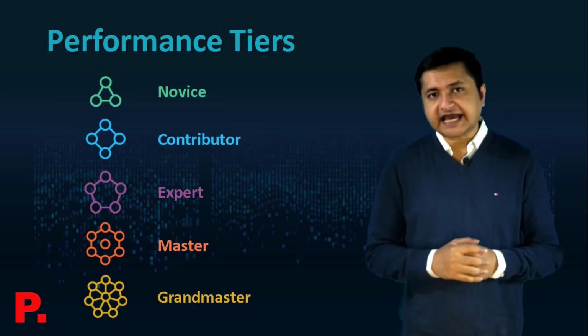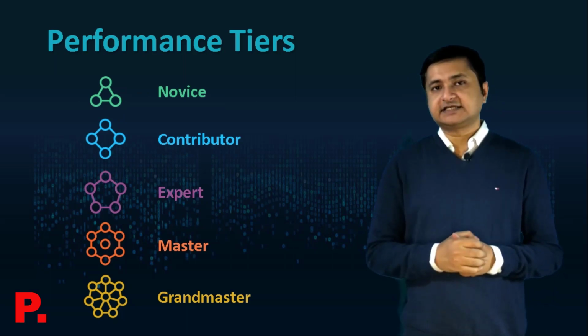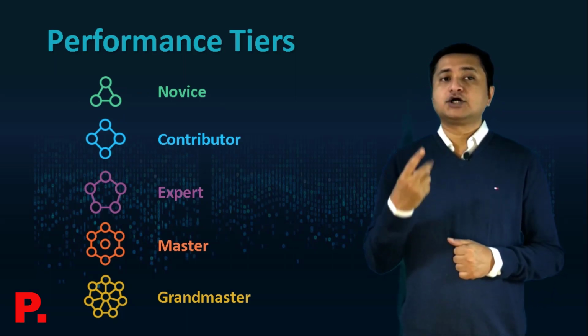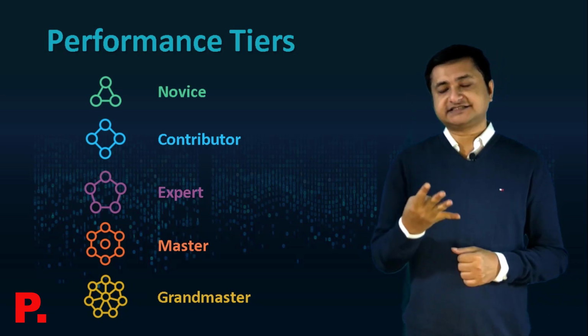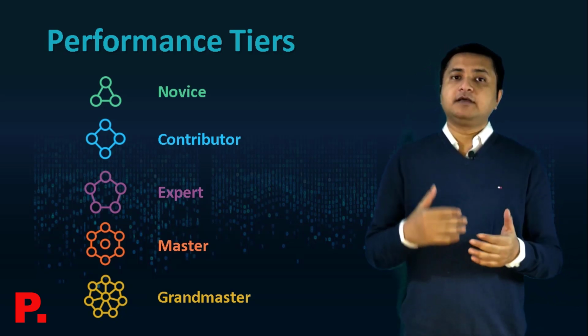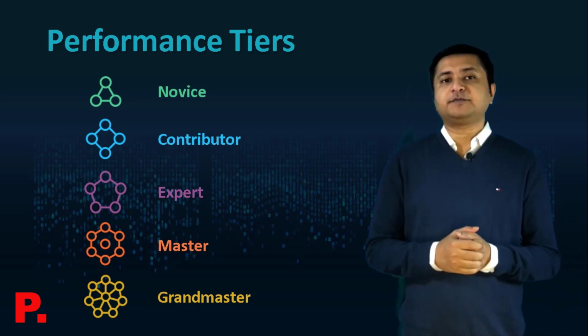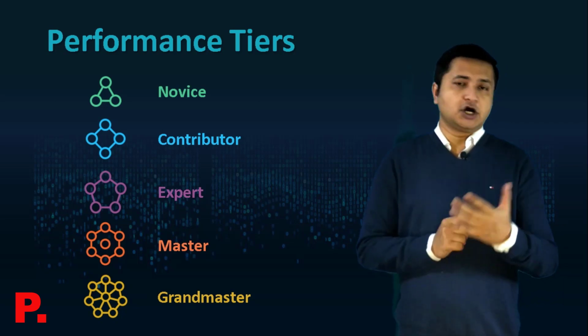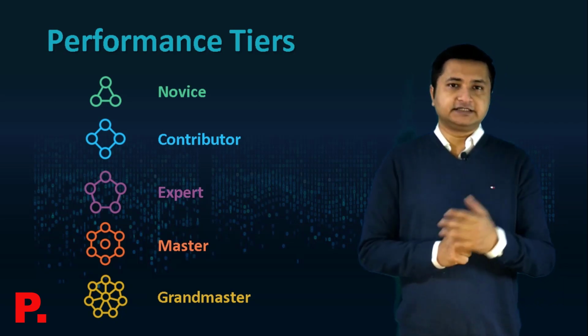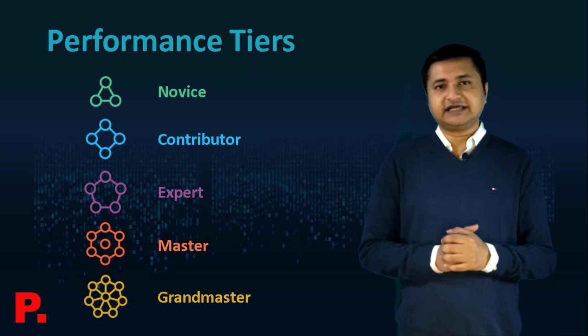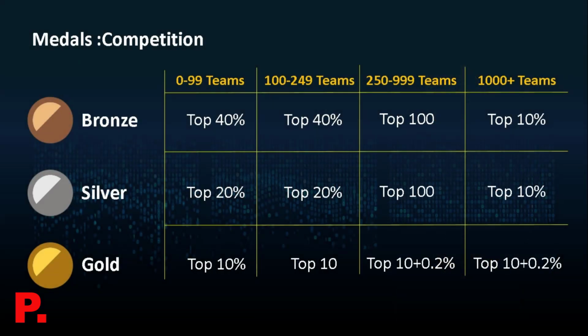Now, alongside all those categories, you have performance tiers in Kaggle. Those are novice, contributor, expert, master, and grandmaster. So you can have all these different performance tiers across all the categories of datasets, notebooks, discussion, and competition that we discussed earlier. Now let's understand how the medals work in terms of a competition.